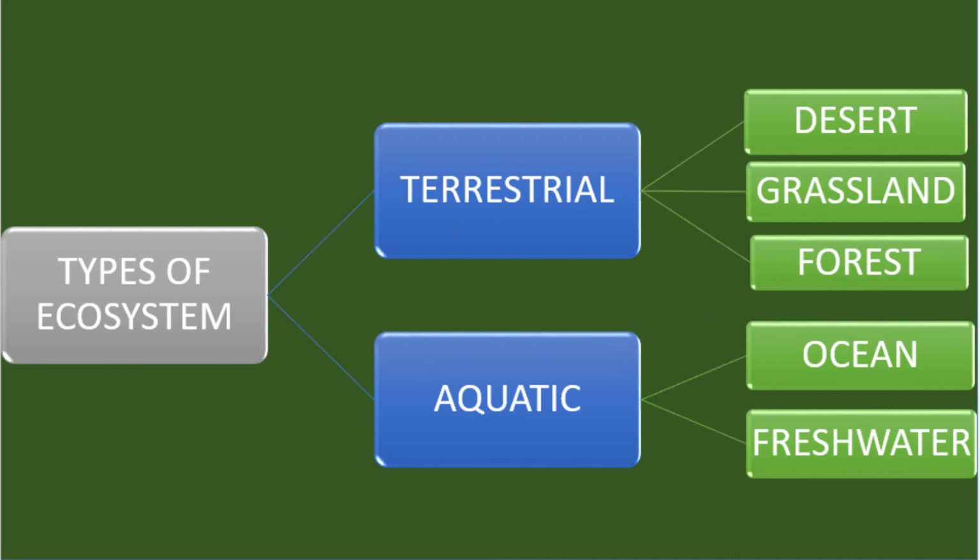There are different types of ecosystem on the earth. We can divide them mainly in two categories. One is terrestrial ecosystem and second one is aquatic ecosystem. Terrestrial ecosystem can be of different types. A few major ones are desert, grassland and forest. While aquatic ecosystem can be divided into ocean water and freshwater ecosystem. Now let's discuss all these one by one.